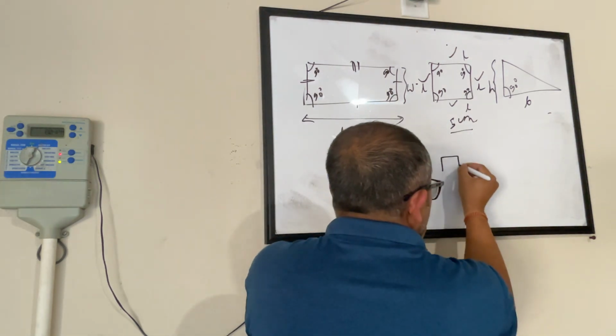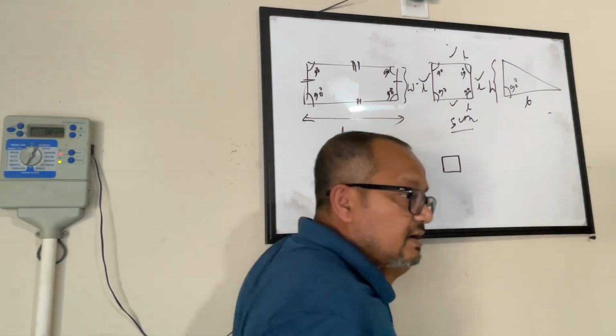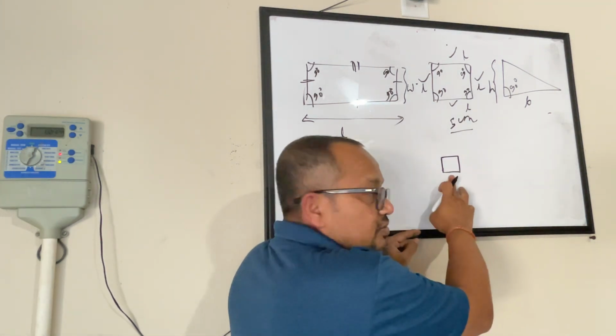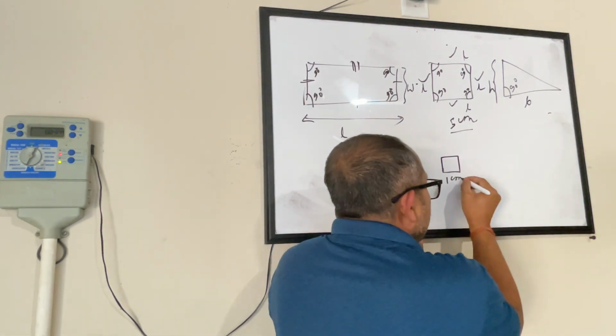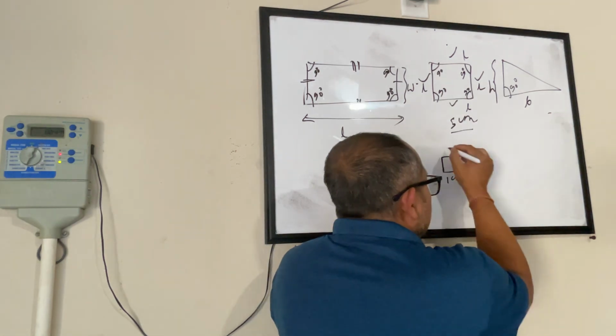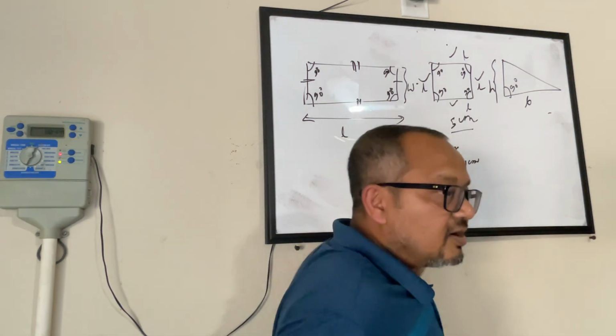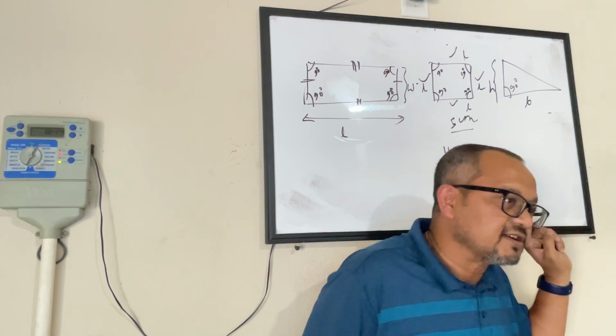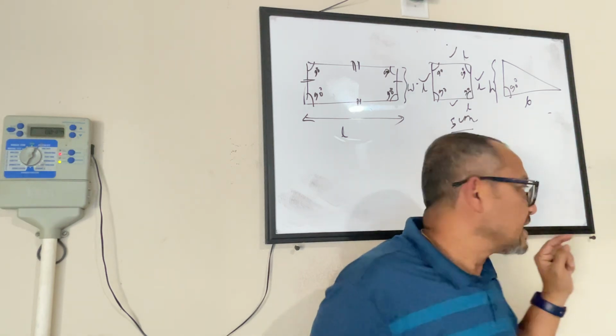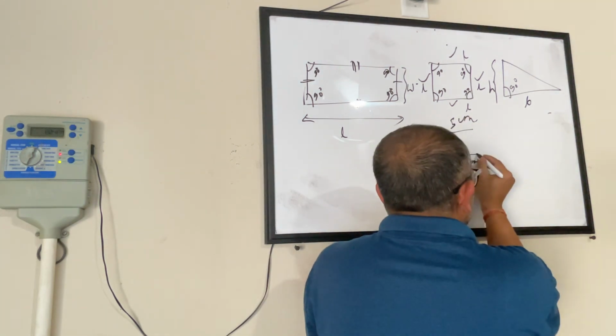This is a square. All sides are 1 centimeter. What will I call it? 1 centimeter square. Yeah? Now, what will I do?